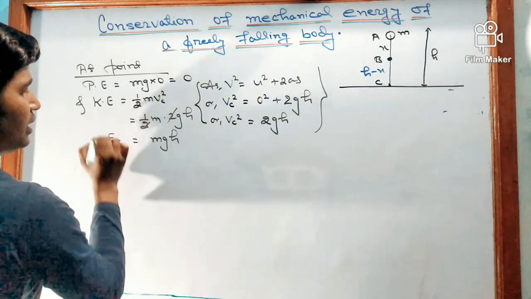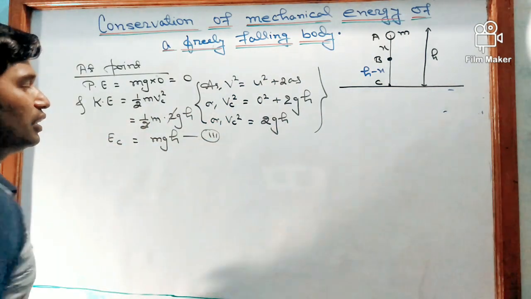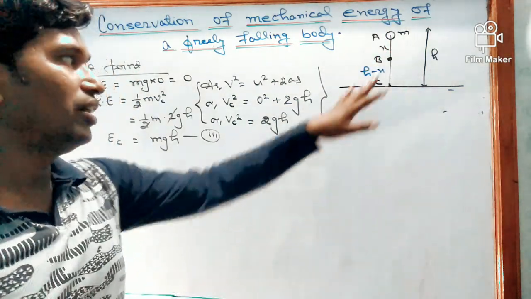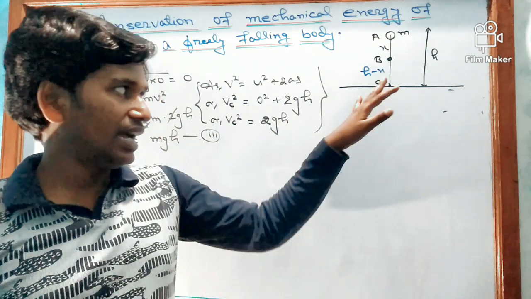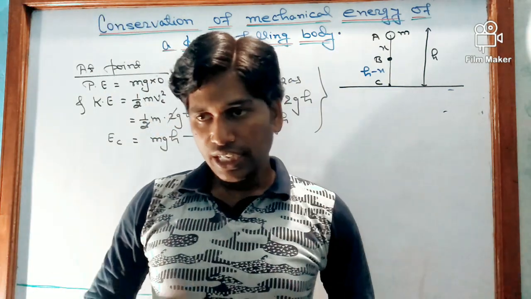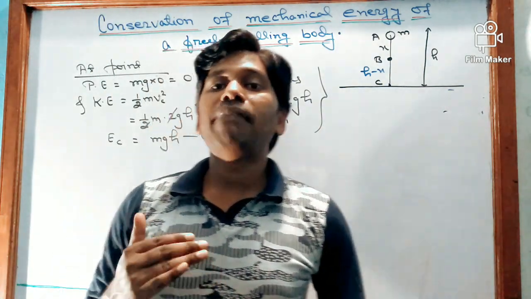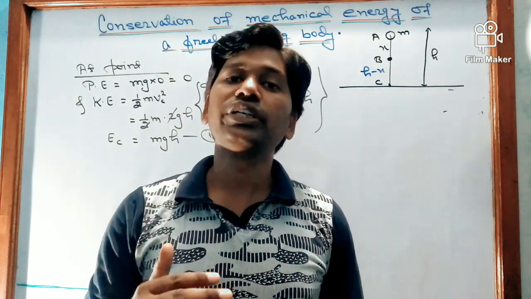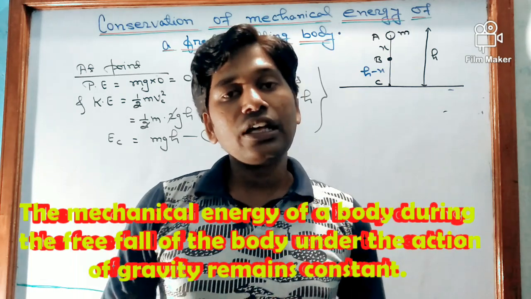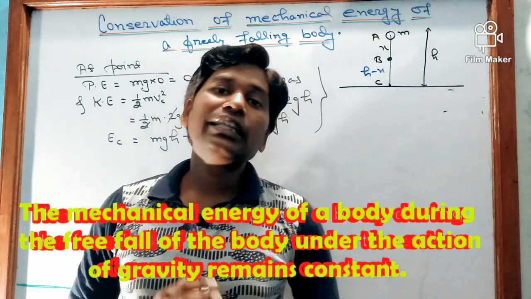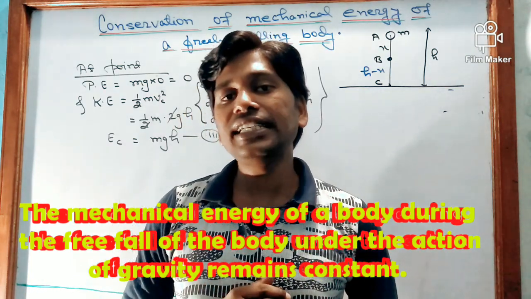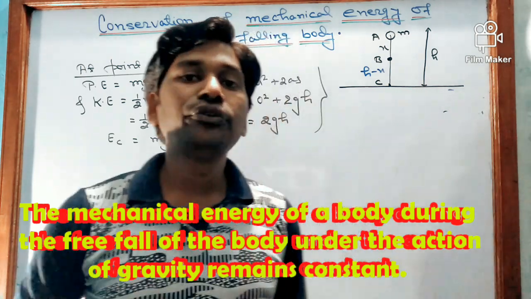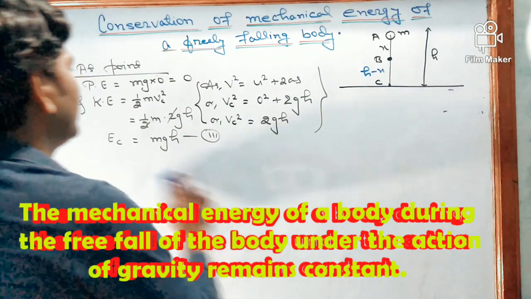So we have just seen before this the energy at A was mgh, at B also mgh, and at C also mgh. It means the total mechanical energy remains constant during the free fall. Now we will see the variation of kinetic energy and potential energy during the free fall under gravity.